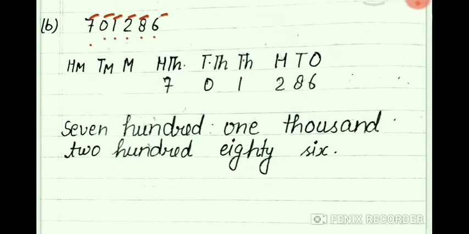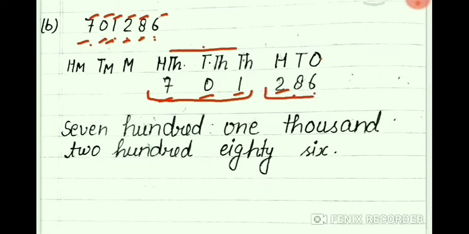So clearly you can see 701 is coming into the thousands period and 286 is coming in the ones period.